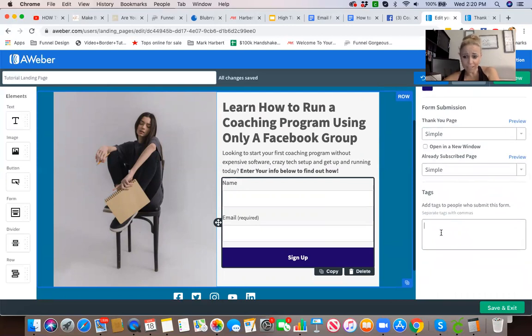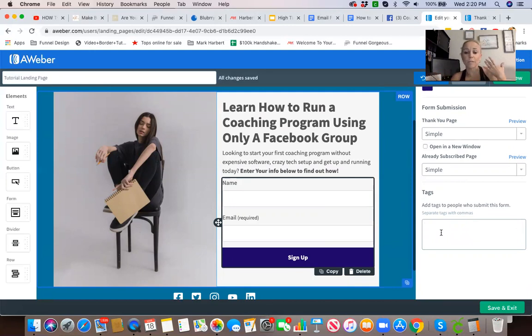Now, tags, this is something really good. Tags are something that, when you look at your email list, people are going to have a little word next to their name so that you know all these people on your email list are ones that have opted in to learning how to run their coaching program using a Facebook group. Why do you want to know that?